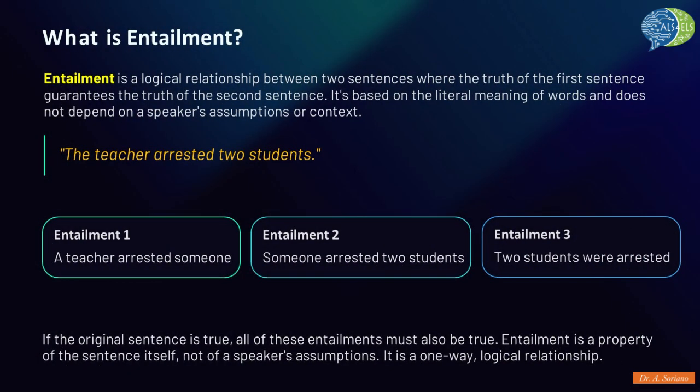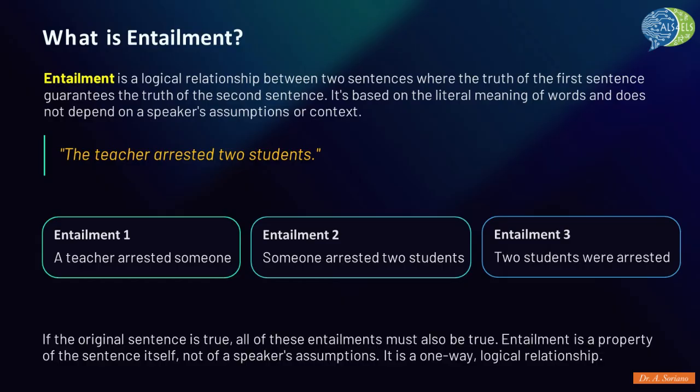Now, let's turn to entailment. Unlike presupposition, entailment is a strictly logical relationship between sentences, where the truth of one sentence guarantees the truth of another. It is based entirely on the literal, semantic meaning of the words and is independent of context or a speaker's assumptions. Let's analyze the sentence, the teacher arrested 2 students. If this sentence is true, several other sentences must also be true.